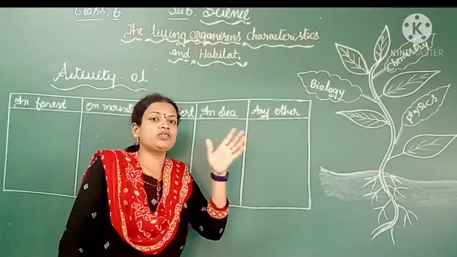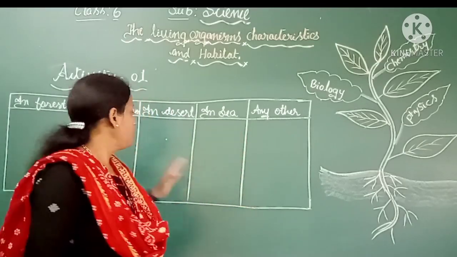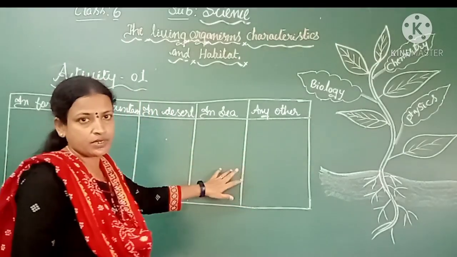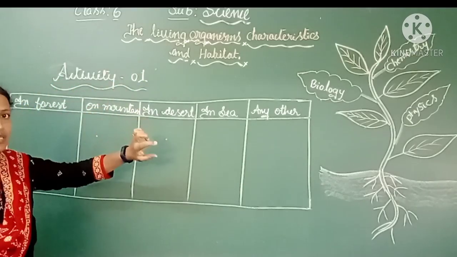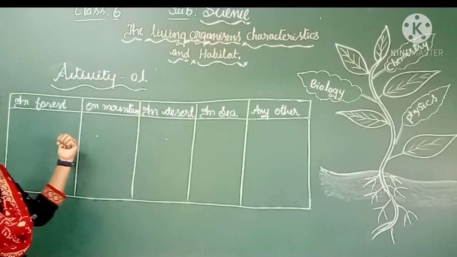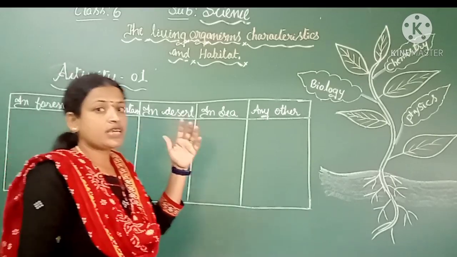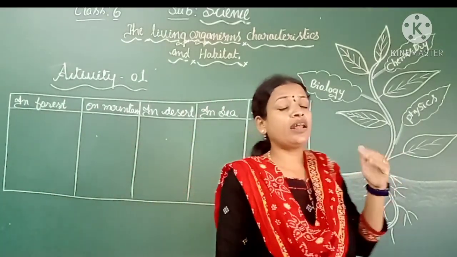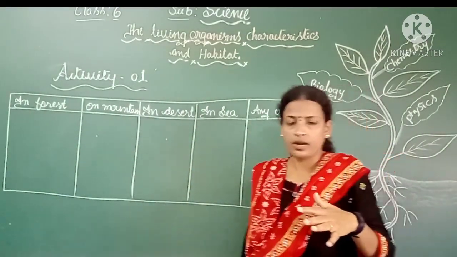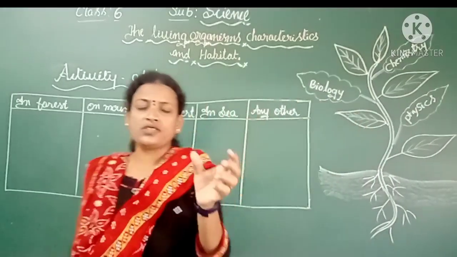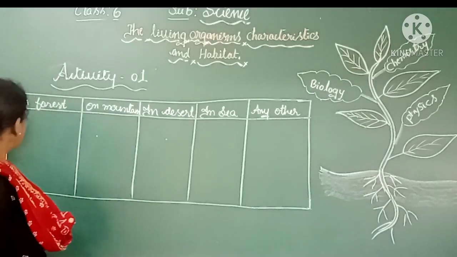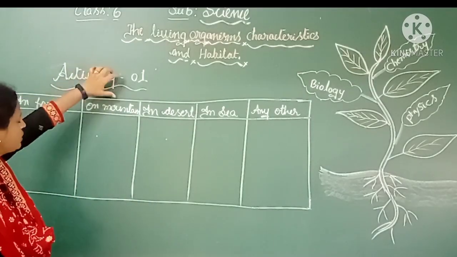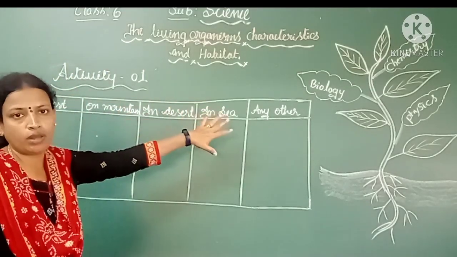Okay, in this video it is very important that you substitute in these columns. So what is this activity? Activity number 1. As we discussed before, different surroundings have different organisms, right? So to prove this, we have to conduct one small activity. In this activity 1, you have to make 5 columns.